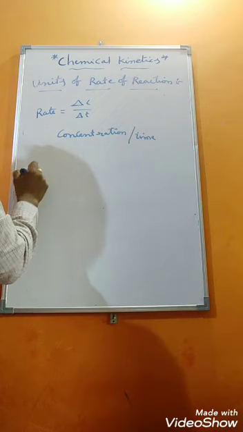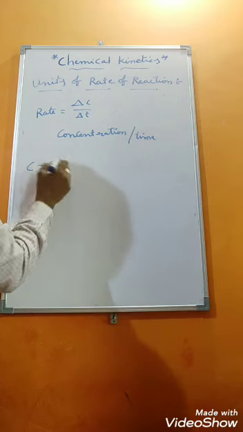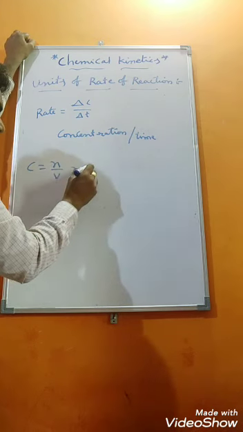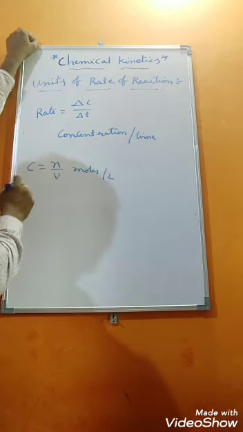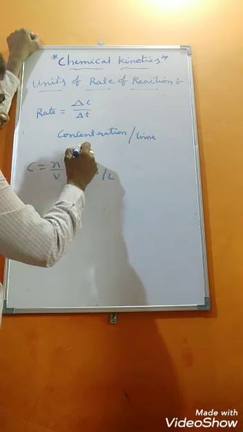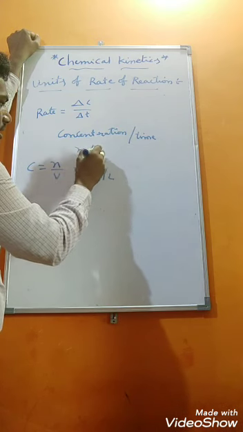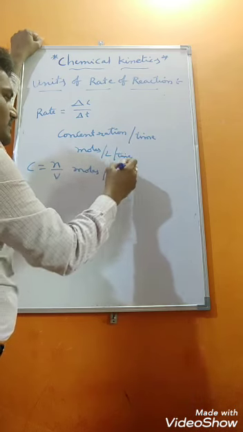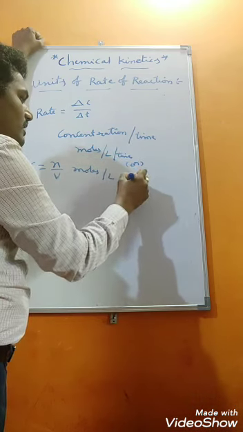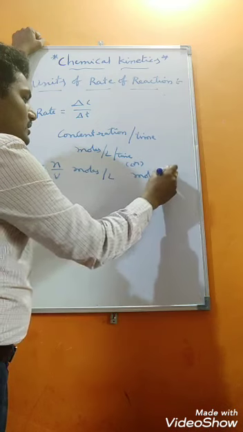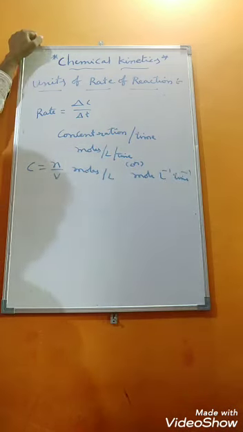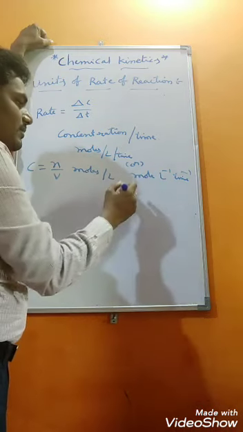We know concentration C is equal to n by V, the number of moles per unit volume, so moles per liter. In place of concentration we can write moles per liter, so moles per liter per time. That is nothing but mole, liter inverse, time inverse, is the unit of rate of the reaction.